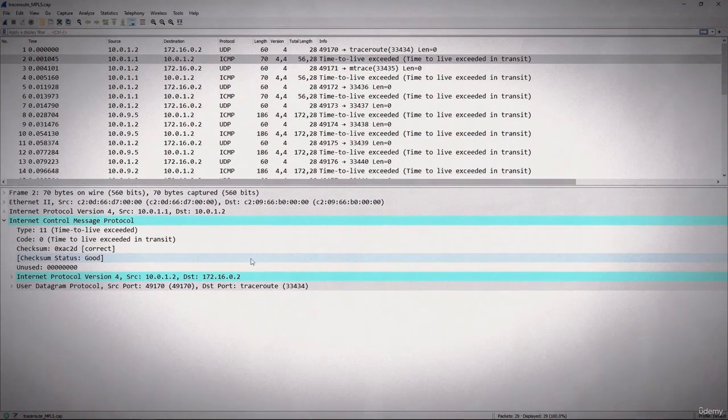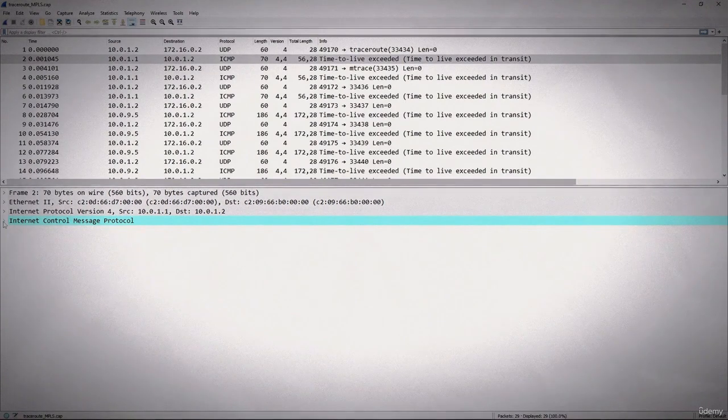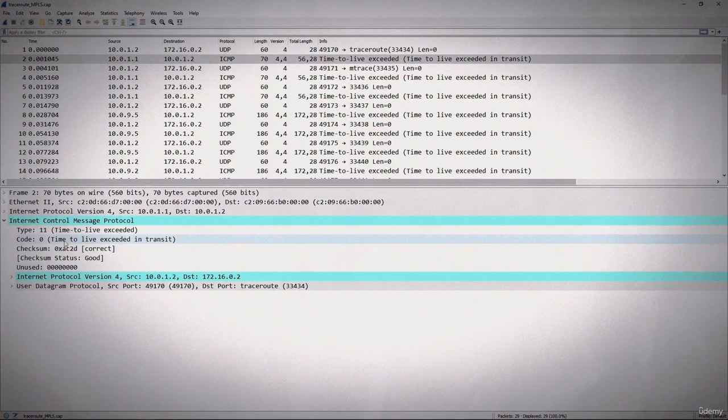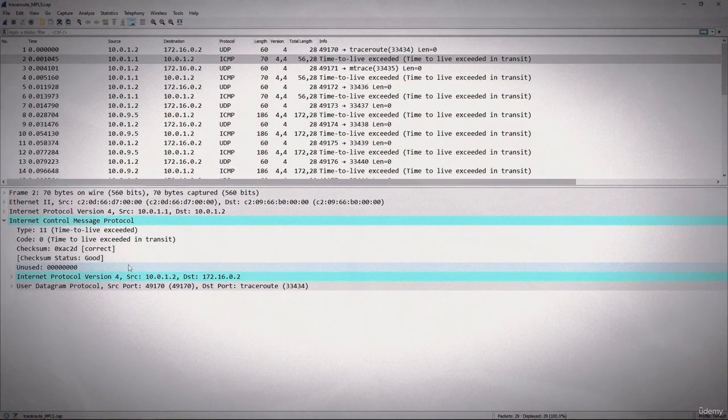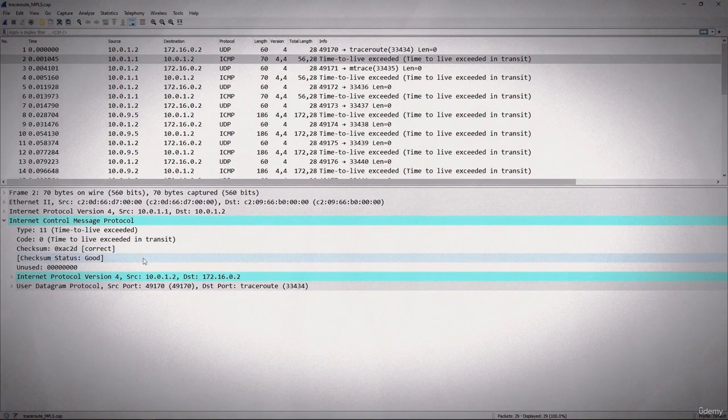Now because it's coming up as an error, we can see exactly what happens. As we know, if there's an error message, the message is always going to contain the IP header and then the first 8 bytes of the original datagram that caused the error to be generated. So in this case you see there's your time to live exceeded, so there's your IP header, and then we will blow out the ICMP header, and as you see the type, the code, and the checksum, and then in that you see the IP header and the first 8 bytes of the original datagram. So those are two examples of ICMP.